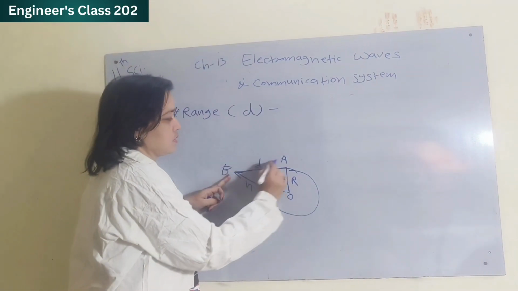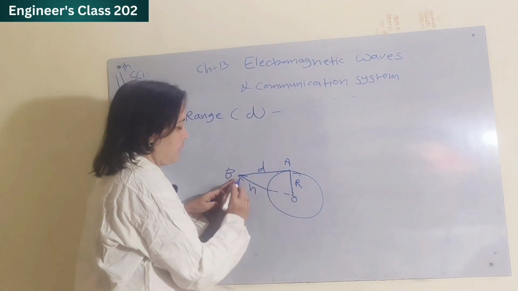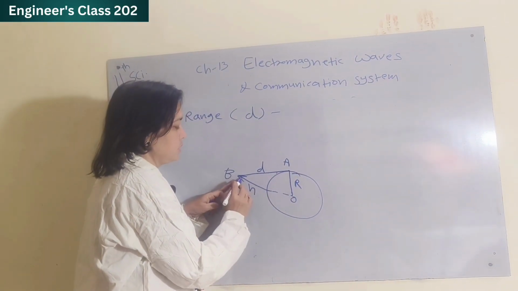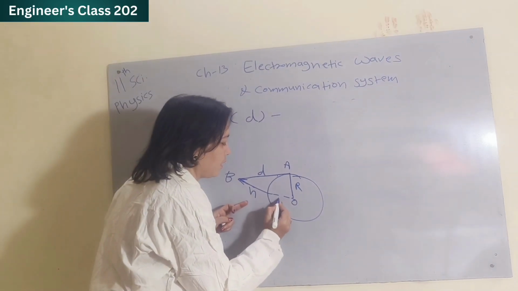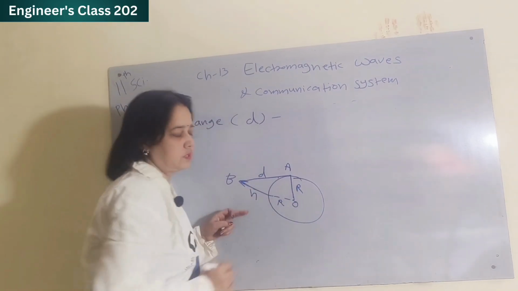Suppose this distance is D, this is R, and this is H. H means height of the antenna, and this is also R, the radius of earth.